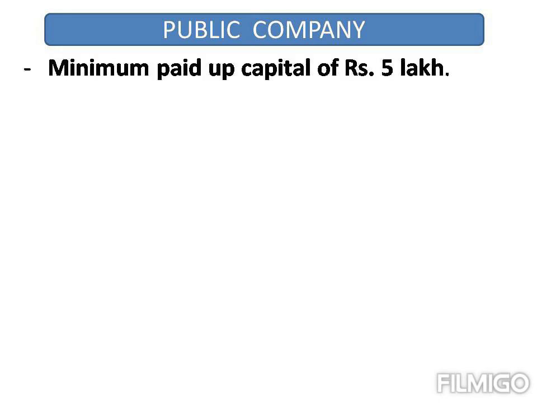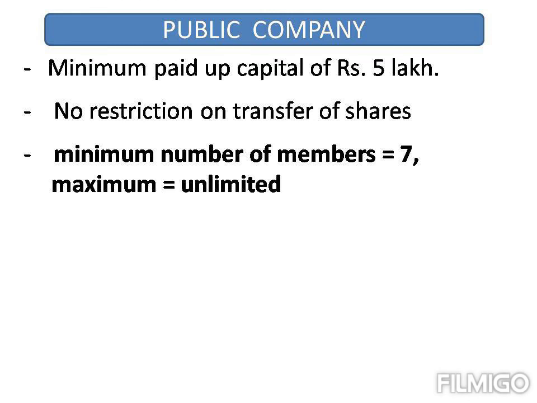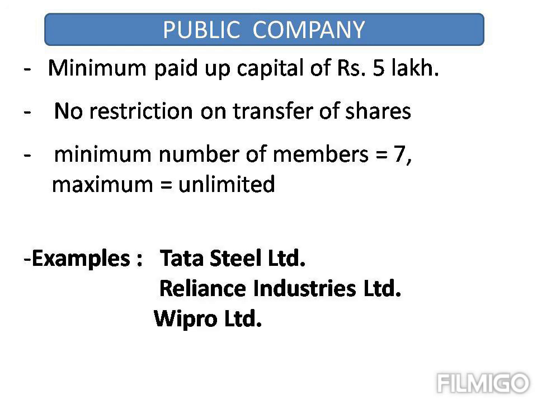Public company. The minimum paid up share capital is rupees 5 lakh. Shares of the company is transferable. Such companies can start with a minimum of 7 members and there is no maximum limit. Some examples of public companies are Tata Steel Limited, Reliance India Limited, and Wipro Limited. In the next video, we will discuss more in terms of private and public companies.